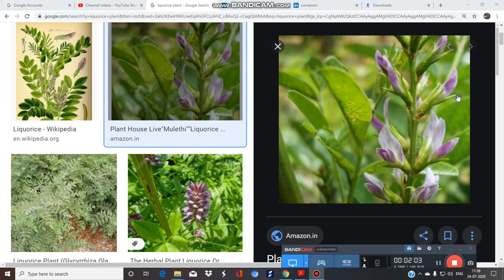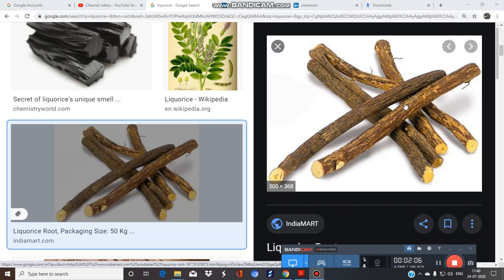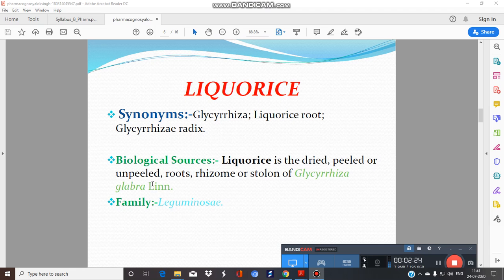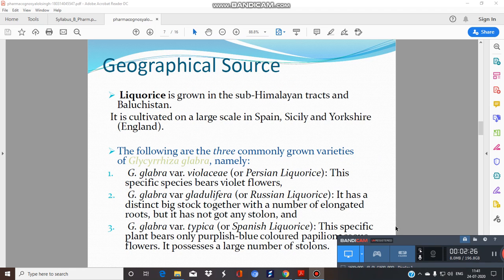This is the licorice plant. Just see, this is the licorice. It consists of dried unpeeled roots and stolon part. Stolon is nothing but a modified stem part. The plant name is Glycyrrhiza glabra and the family is Leguminosae. There are different varieties of licorice, like Persian, Russian and Spanish. You have to remember the variety names. The Persian variety is Violacea, Russian is Glandulifera and Spanish is Typica. This is the most important variety.